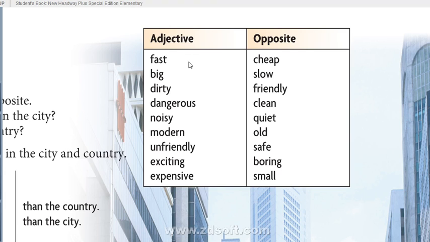Like fast is an adjective. What is the opposite of fast? Slow. So do the matching. Fast, slow. Then big, what is the opposite? Big, small. Okay.